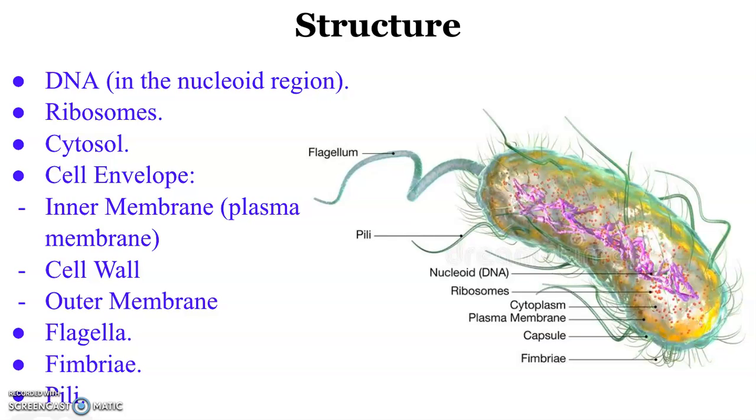The inner, or plasma membrane, is a phospholipid bilayer that is selectively permeable, while the outer membrane is composed of phospholipids in the inside leaflet and lipopolysaccharides in the outside leaflet. Recent reports have actually shown that the stiffness of the cell envelope is largely due to the outer membrane. The outer membrane also contains proteins such as OmpC and OmpF, which are porin proteins and which regulate the passage of small solutes into the cell interior.